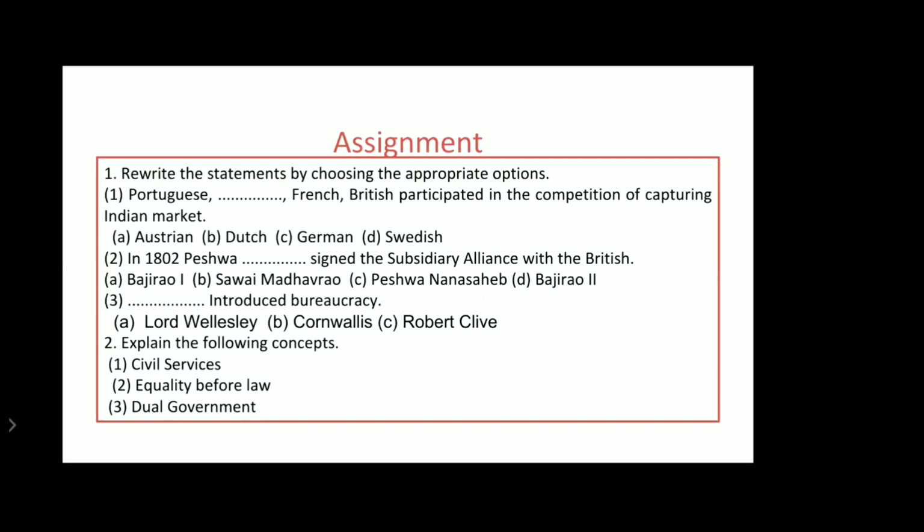So this is a small assignment. After this, I hope you know these answers. Portuguese, Dutch, French, British participated in the competition of capturing the Indian market. So the answer will be Dutch. In 1802, the Peshwa signed the subsidiary alliance with the British. Who signed? It was Bajirao II who signed the subsidiary alliance with the Britishers. Who was the person who introduced bureaucracy? It was Lord Cornwallis. Lord Cornwallis introduced bureaucracy. Now these are some terms. Hope you will write this.